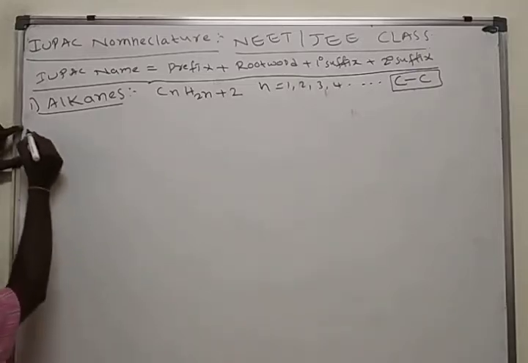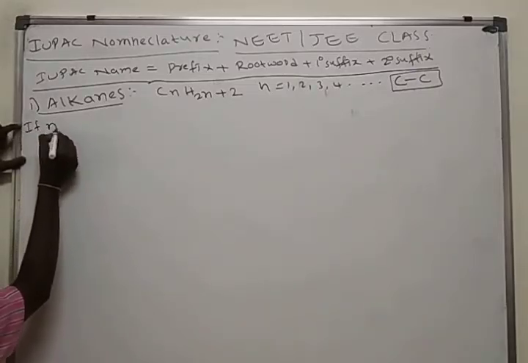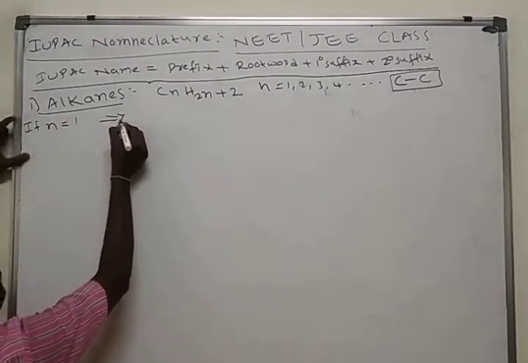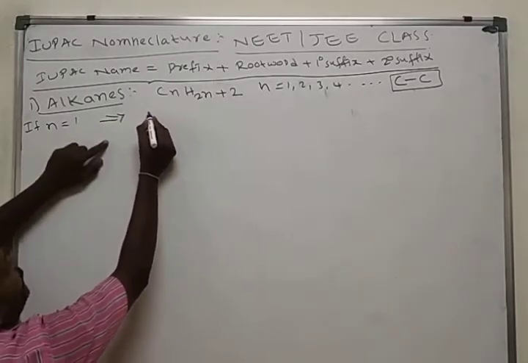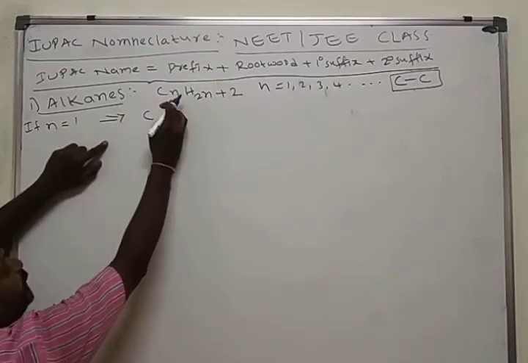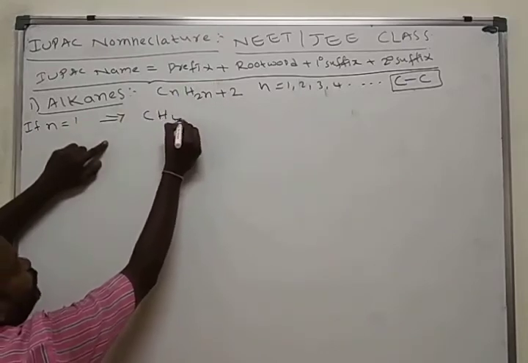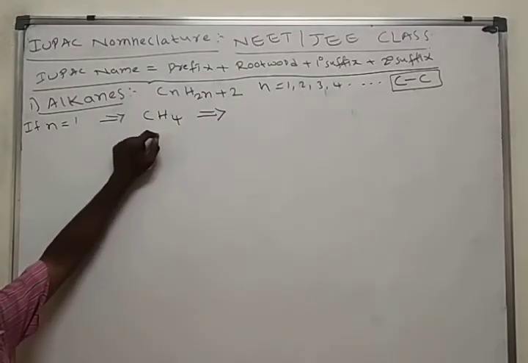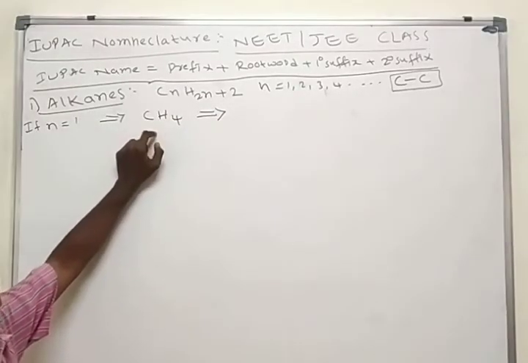Here I am taking n is equal to 1. What is the principle? Substitute 1. CH4. This is the one molecule. Here write the name.